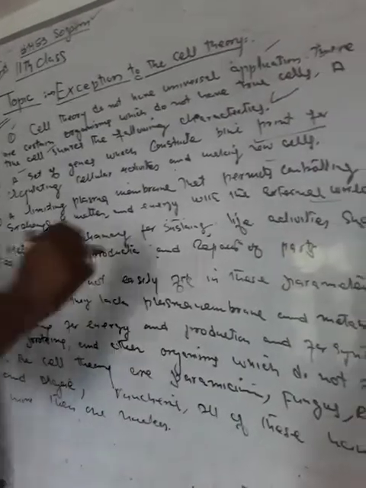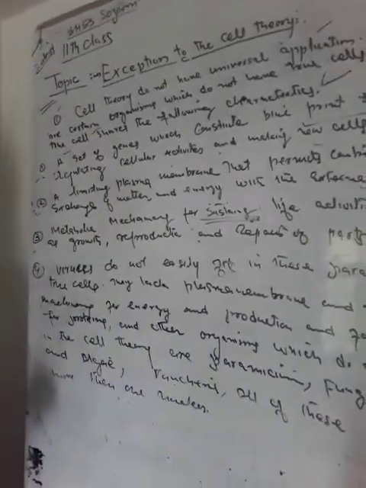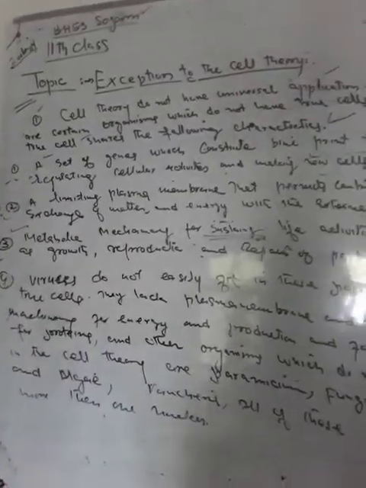The third point is metabolic machinery for sustaining life activities, such as growth, reproduction, and repair of parts.